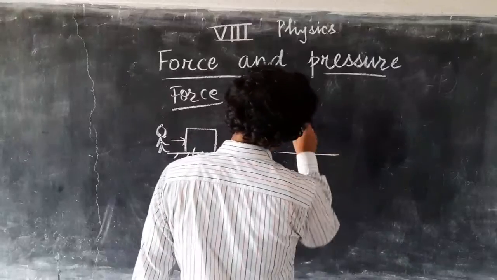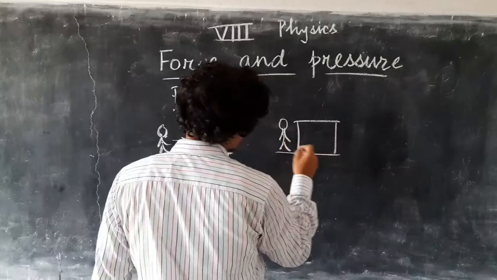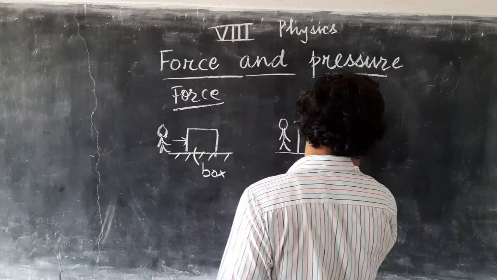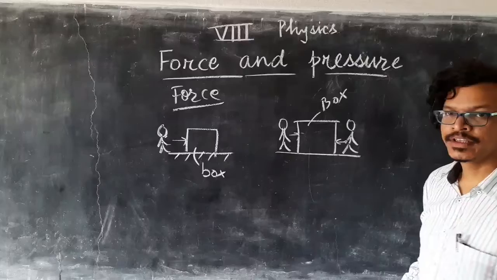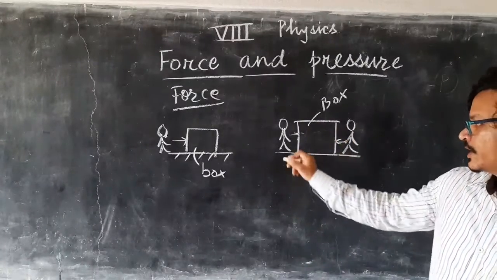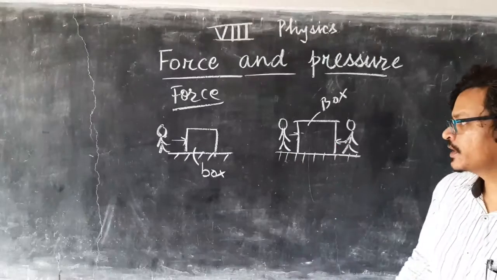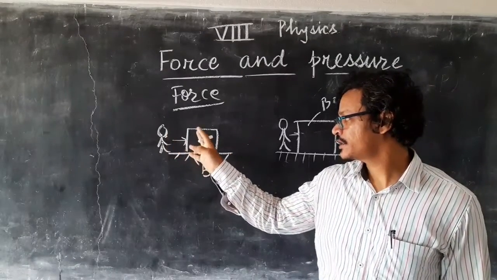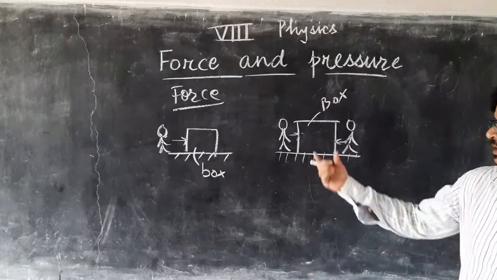Now take another example here. Here two friends are pushing. This is also a box. Here two friends are pushing the box from opposite directions. Then what you will observe here? Here you will observe that this box is not moving. In this case, if this person was pushing this box, then it was moving. And here in this case, it was not moving.